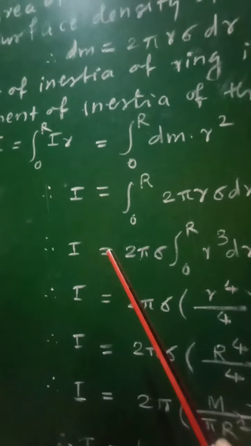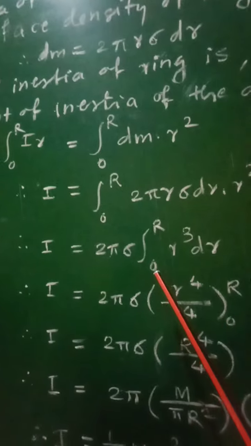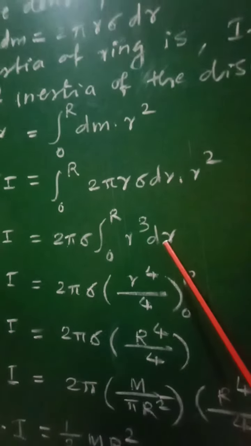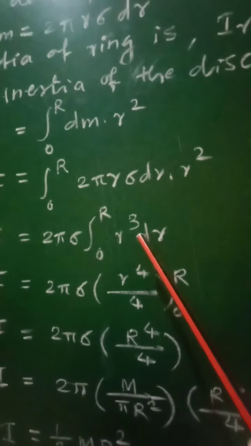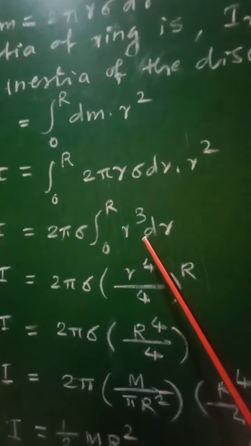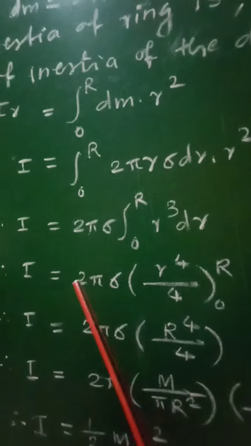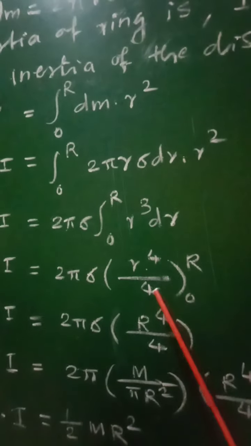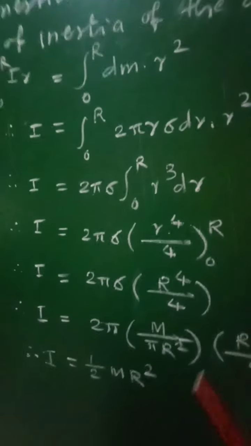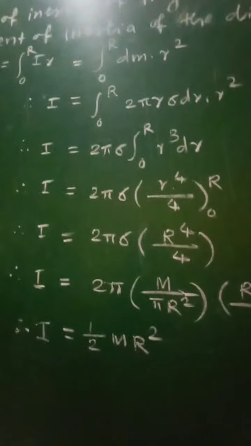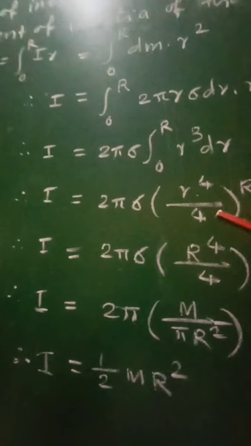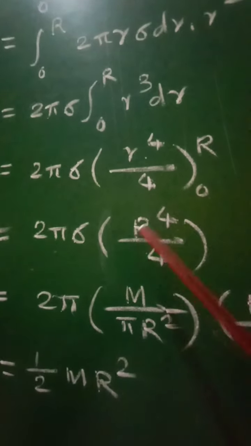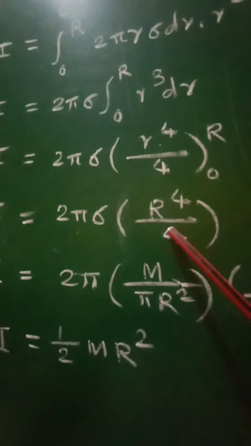Hence we will get I equal to 2 pi sigma integration 0 to R of r cube dr. But the integration of r cube dr is r raised to 3 plus 1 upon 3 plus 1, so that you will get I equal to 2 pi sigma into r raised to 4 upon 4 from 0 to R. Now putting the upper limit only, because lower limit of integration is 0, therefore we will get I is equal to 2 pi sigma into R raised to 4 upon 4.